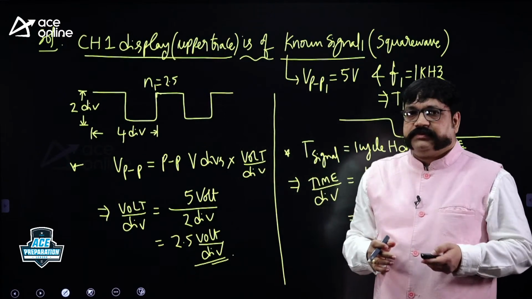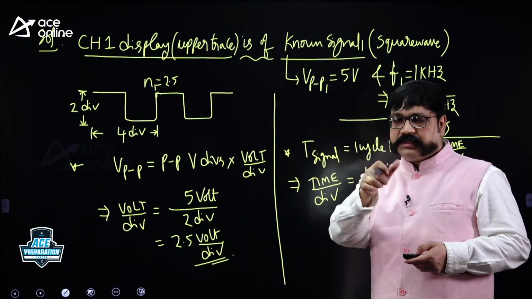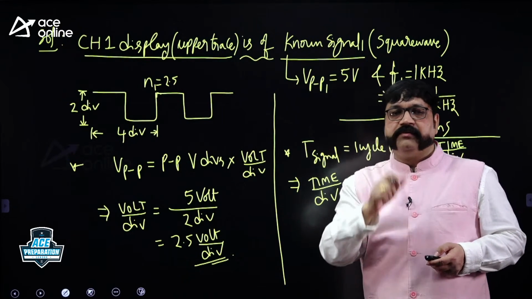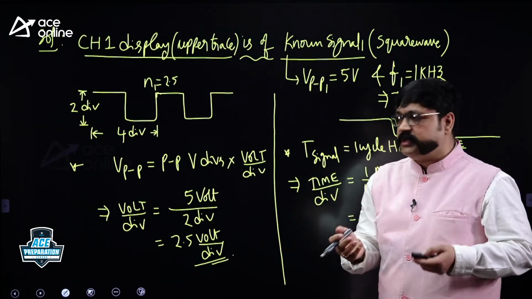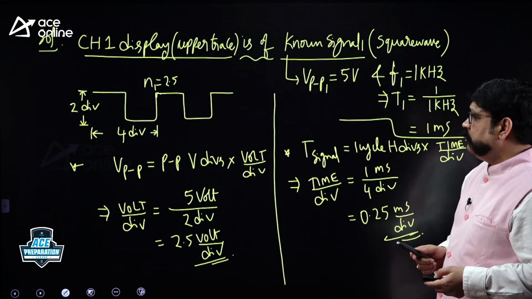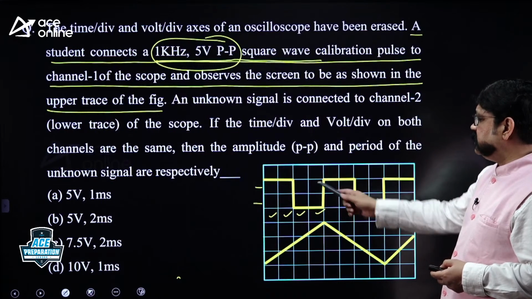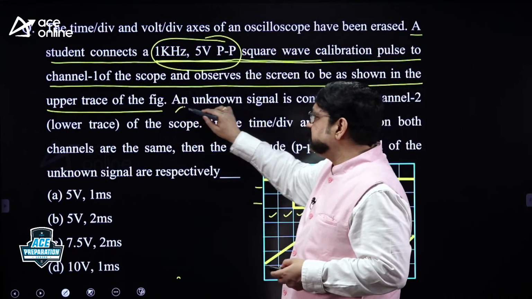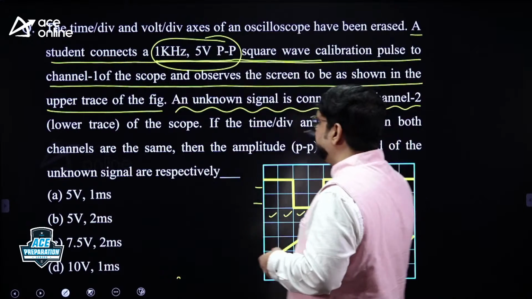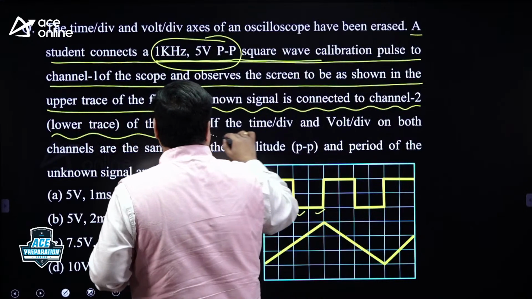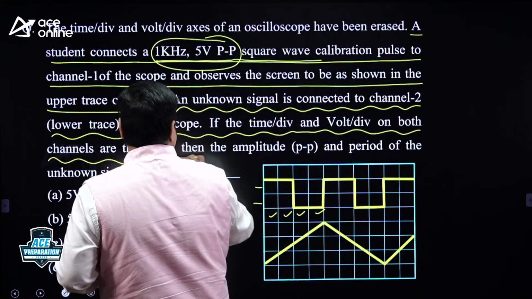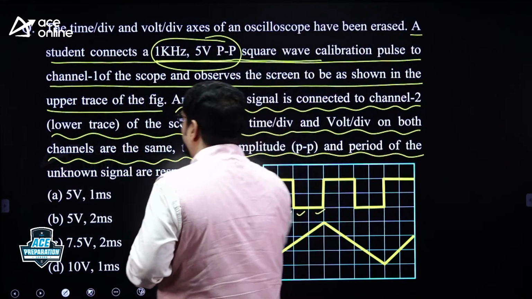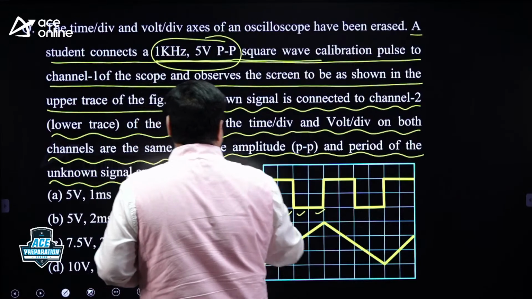They will ask you what is the vertical sensitivity, the horizontal time per div, the horizontal dial setting value. The sweep setting, the time base setting, they will mention. But what is the question? The question is about the second statement. When it is a lengthy statement, you try to divide it into two parts. What is the second statement? The unknown signal is connected to the second channel.